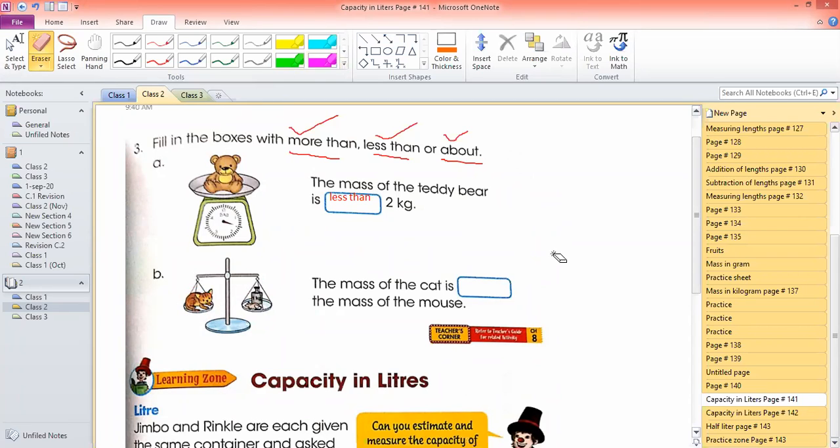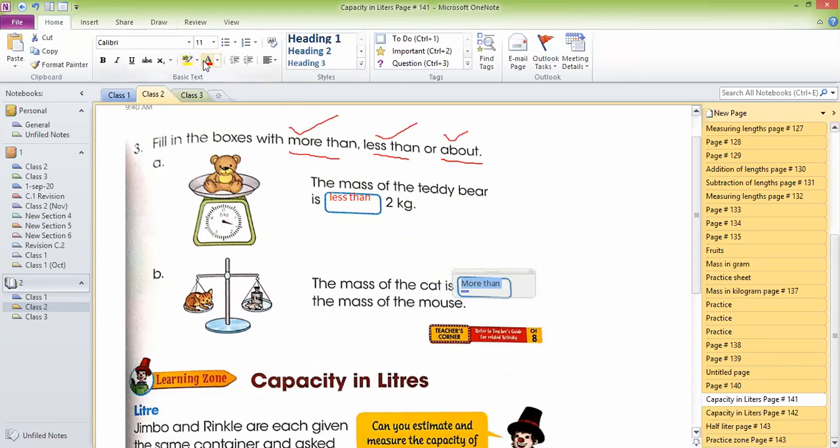So we will say the mass of the cat is more than the mass of the mouse. Clear guys? I'm going to open your mic.